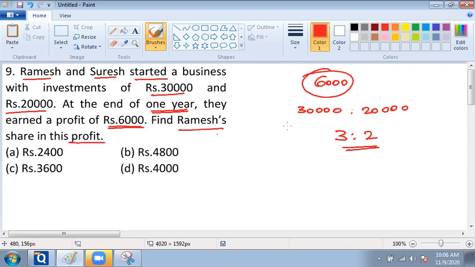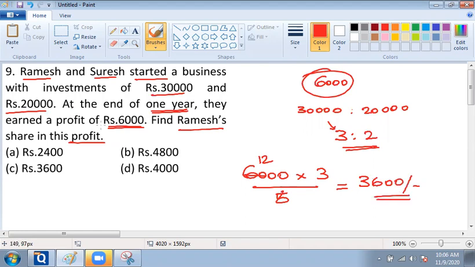We can see that the antecedent here corresponds to that of Ramesh. So we have to divide this 6,000 as 6,000 into 3 upon 3 plus 2, that is equal to 5. And we can see that this value comes to 5, it goes in this 60 12 times. So it is 1,200 into 3, and that value comes to 3,600. Okay, so we can see that out of this 6,000 rupees, 3,600 rupees goes towards Ramesh's account. So option C reads 3,600, and that will be the answer for this question.